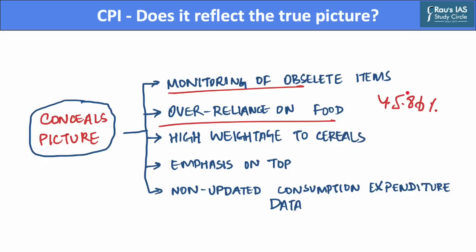45.86% of total weight. As this does not reflect the gradual decline in the food share of an economy as the proportion of income increases. Now, over-reliance on food inflation today distinguishes us from other economies, where the food weight is much smaller in their inflation indexes.